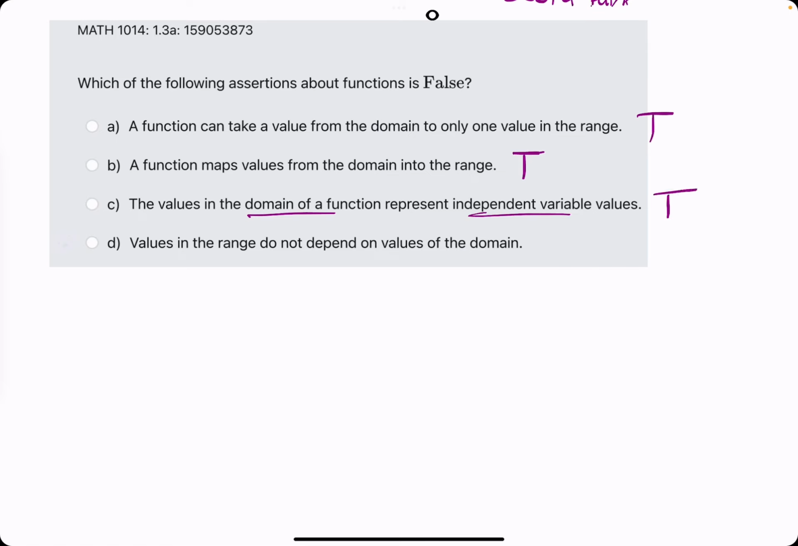D, values in the range do not depend on values in the domain. That is an awful statement. Values in the range entirely depend on values in the domain. So this is a false statement.